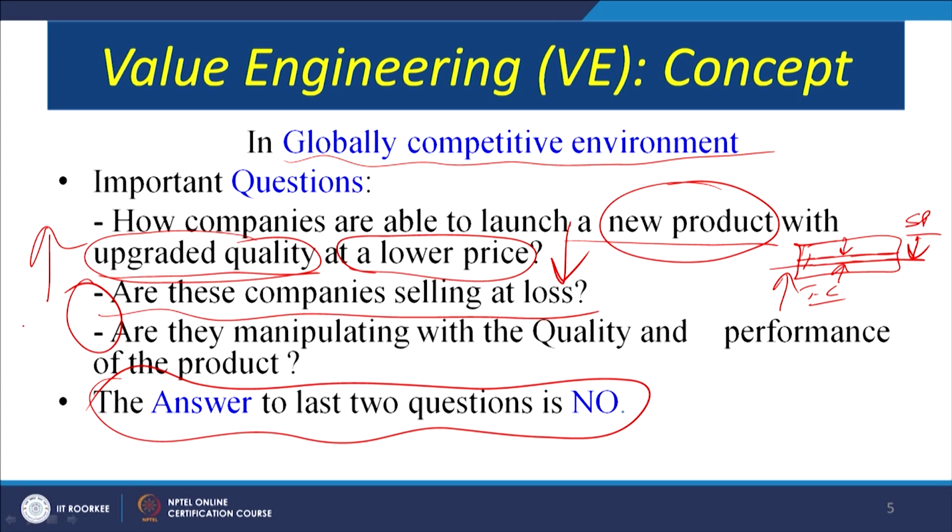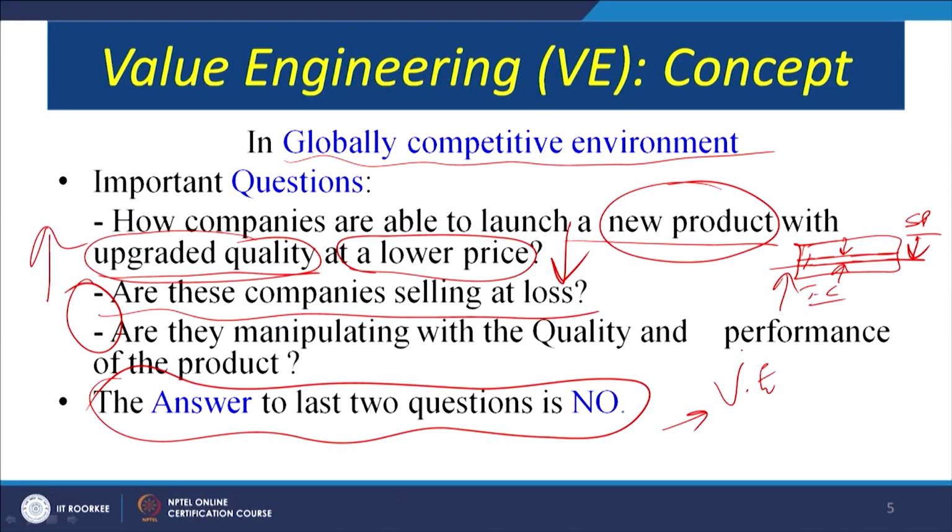As well as, are they manipulating the quality and performance of the product? Again the answer is no. So, with the quality and performance remaining the same, they are still making a profit. How is it possible that the prices are coming down with the enhancement and increase in the quality of the product? So, the answer to the first question is the concept of value engineering.